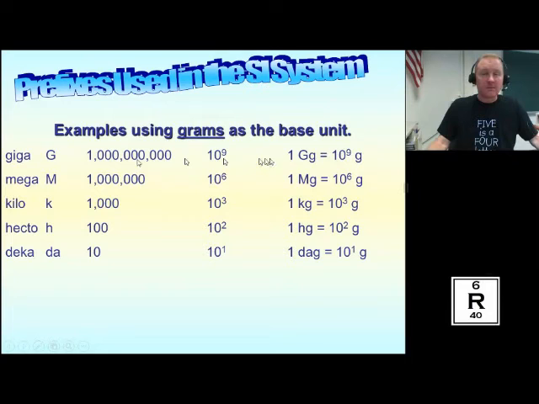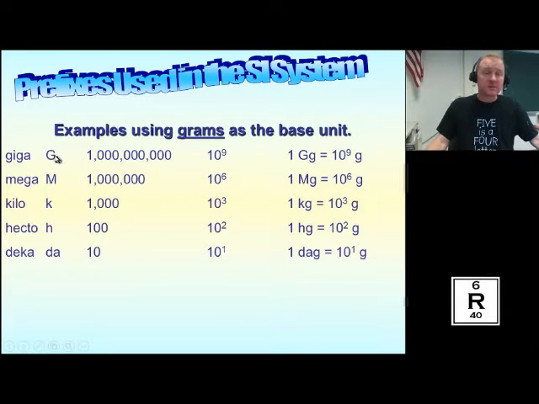That's not true. It's that for every 1 gigagram, there's a billion grams. So I want you to pay attention that for these units, it's how many of the base unit you have. It is not the other way around. A lot of times students mess that up. If you'd like to pause the video and take notes, I would suggest writing it down this way, because simply noting it in this format, a lot of times people make mistakes.